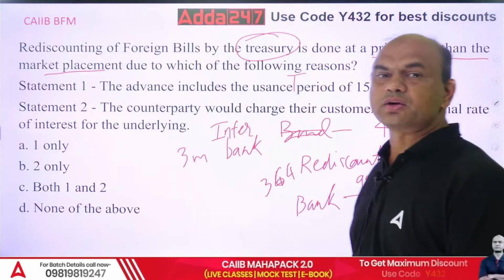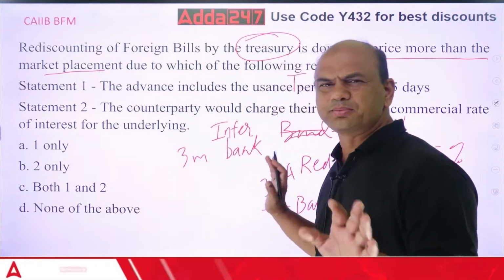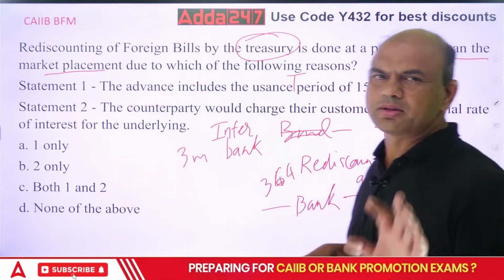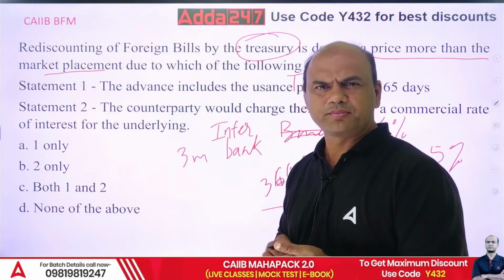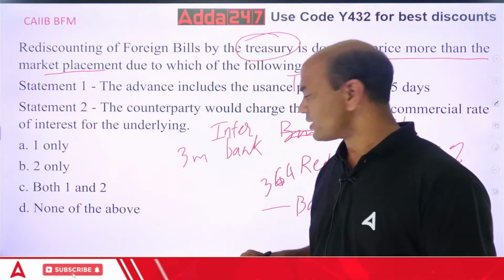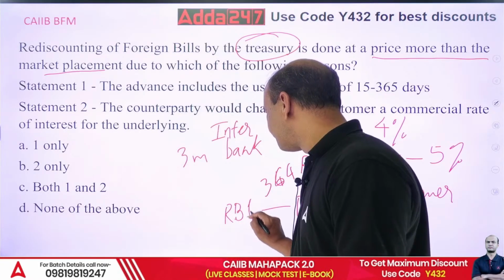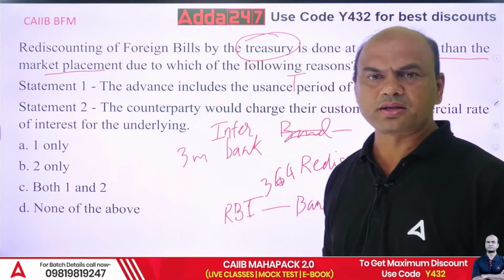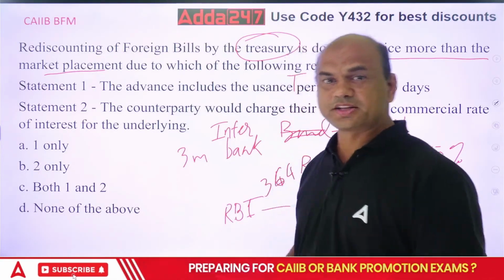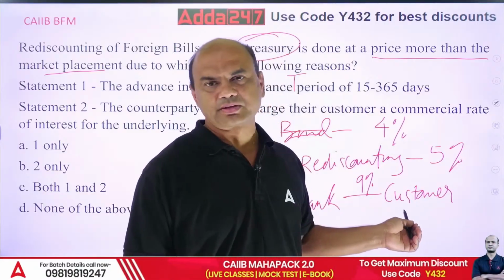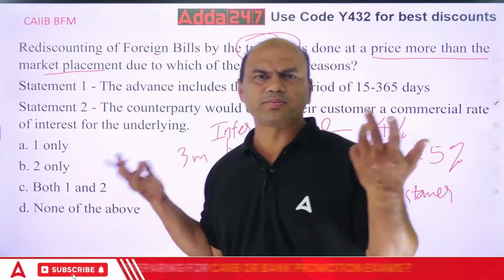Now what is rediscounting then? Bank goes to, let's say, RBI. Or I'll take a simple example. It can be anybody. It can be NABARD also, Exim Bank also. So I'll take the simple example of RBI. RBI also does this, rediscounting of bills. So if RBI does this rediscounting, what rate should RBI charge? RBI also knows that this bank is getting 9% from this customer. So RBI will say, you keep a percentage of 2% to you and give me 7%.